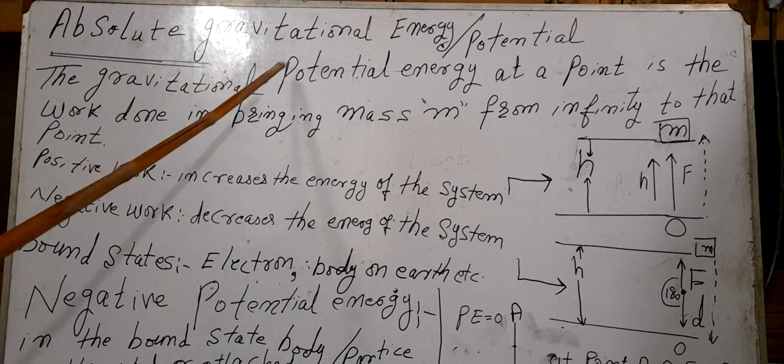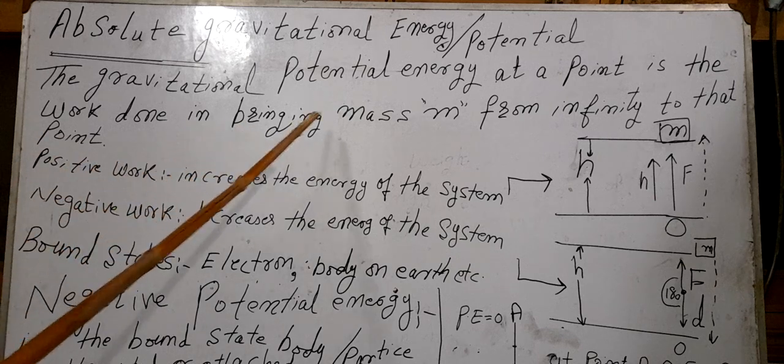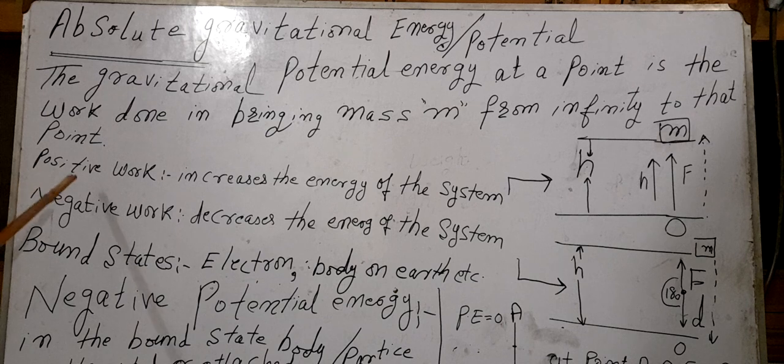The gravitational potential energy at a point is the work done in bringing the mass m from infinity to that point. Now, what is positive work? Positive work increases the energy of the system. Now, in this case, our system is composed of two things. One is the mass of the body, small m, and the other is the earth.